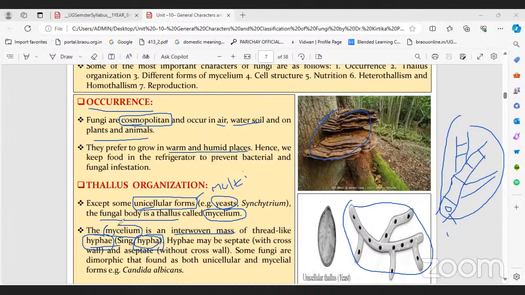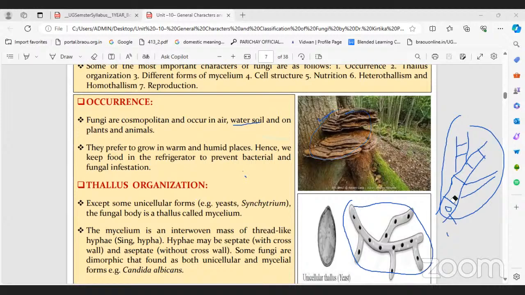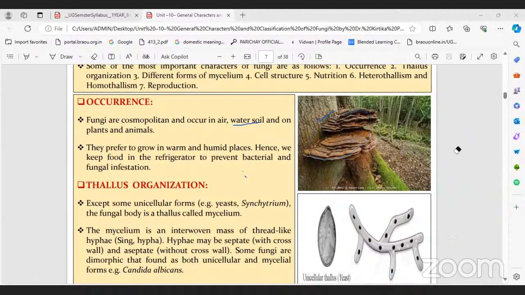So the vegetative body, mycelium, is made up of hyphae. That's it. These hyphae may be septate, with a cross wall, as I just told you, like this cross wall. Here in the diagram there is no septa, that is called aseptate. Maybe septate or aseptate, that is based on the species, right? Is the vegetative structure clear or not? Yes, sir. Right. Now after vegetative structure, what do we learn?